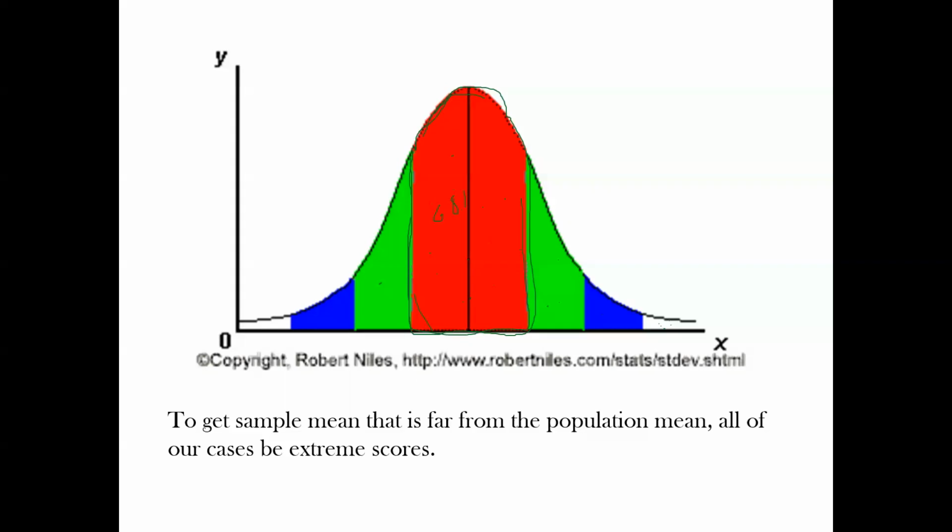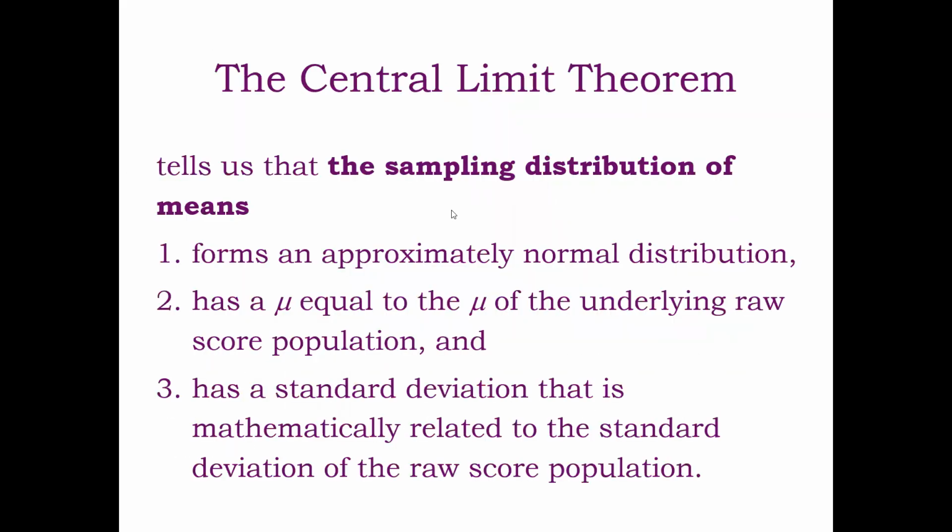So let's rephrase the central limit theorem more simply. It tells us that the sampling distribution of the means is approximately normally distributed, has a mean mu equal to the mean mu of the underlying raw score population, and has a standard deviation that is mathematically related to the standard deviation of the raw score population. This just means it's the standard error of the mean, okay? Which is just the standard deviation over the square root of n, all right?